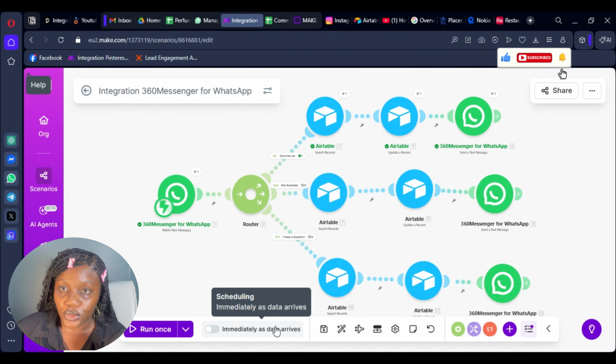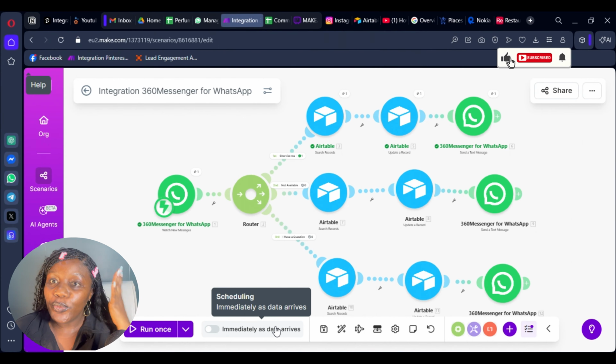So this is working very perfectly. And this is the flow two, the second flow that the clients had requested. So I might build the other flows, but if you want to see me build more Upwork flows like this,